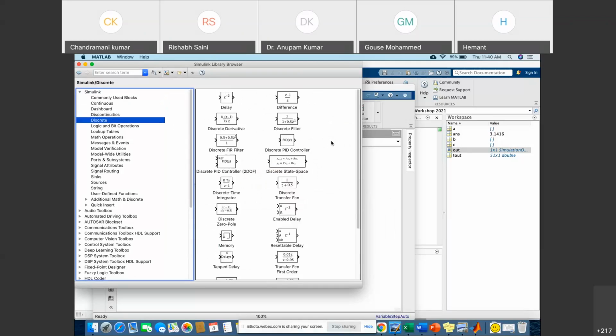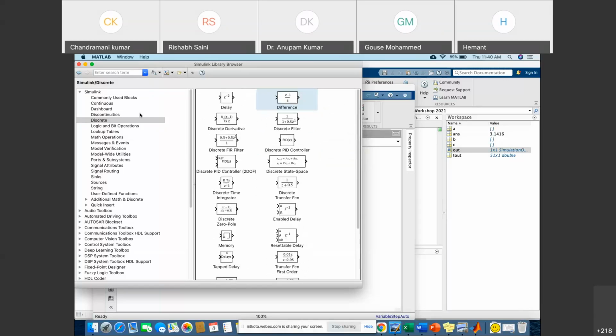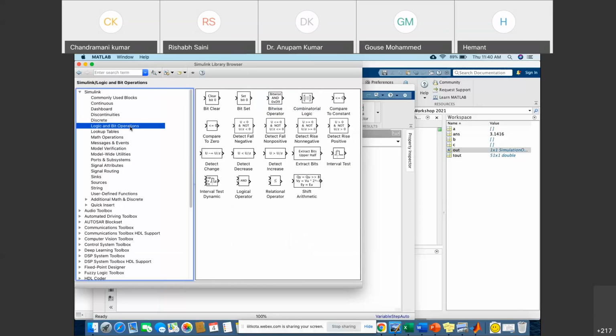You can see the discrete transfer function, discrete PID, discrete filter, difference. So these are available in the discrete section. Similarly, we have logical operations and bit operations available in MATLAB.